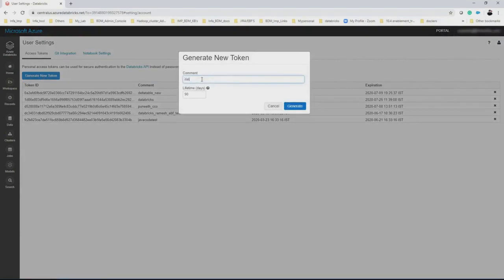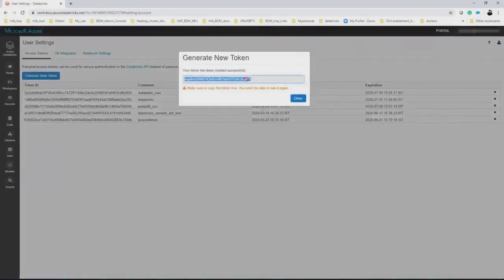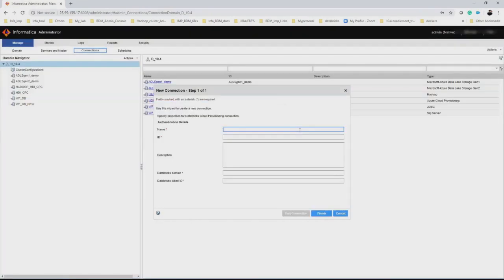By default, the lifetime of the token will be 90 days. After 90 days, the token will expire, so you can set it based on the company security policies. Then you can generate a token. This token can be used during the Databricks cloud provisioning connection. So having these details, the domain name and the token ID, now you would be able to create the Databricks cloud provisioning connection.